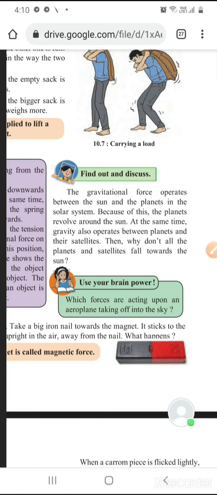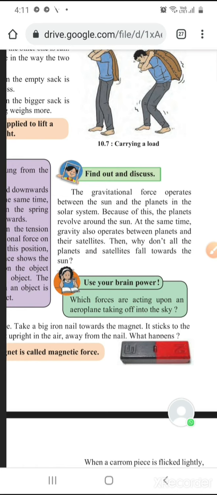Now here they have shown one bar, and they have also shown that on this bar, one side is the North Pole and the other side is the South Pole. So here magnetic force is used to find out. Sometimes this magnetic needle is used in the mariner's compass to find out the north-south direction. So this is also a simple experiment you can do at home.